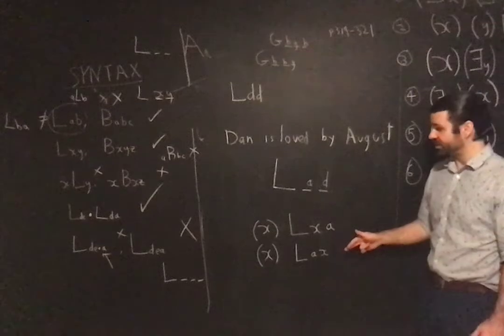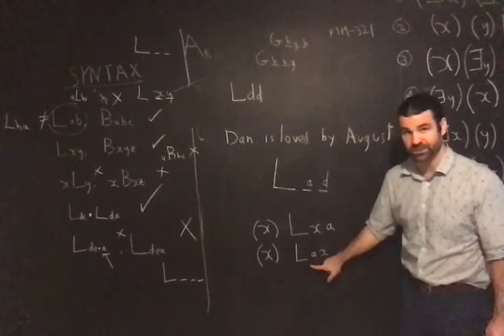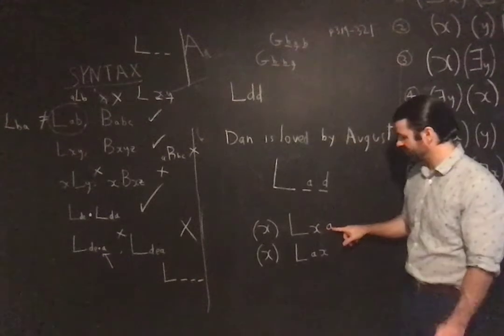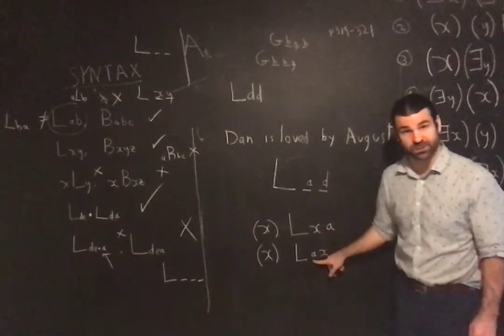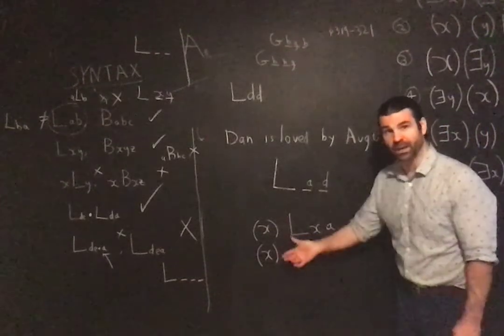So look at how we get these. Here I have got one of the two places filled with an individual constant, and the other place of my two-place predicate filled with a variable bound by a quantifier.